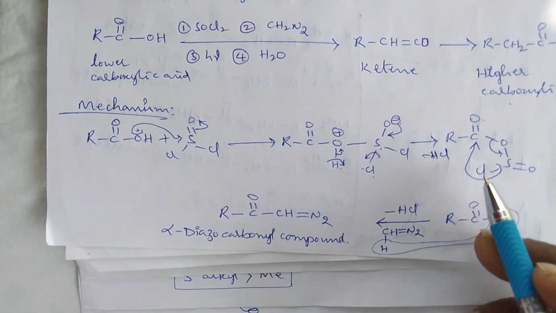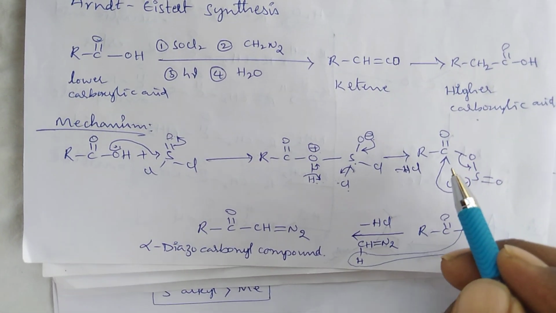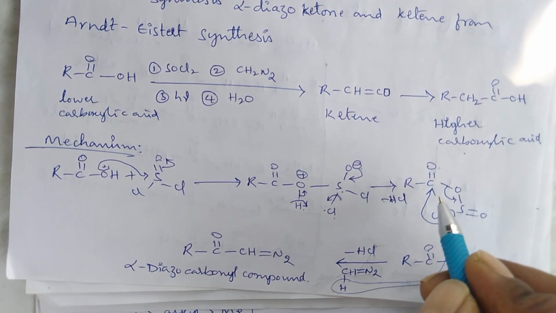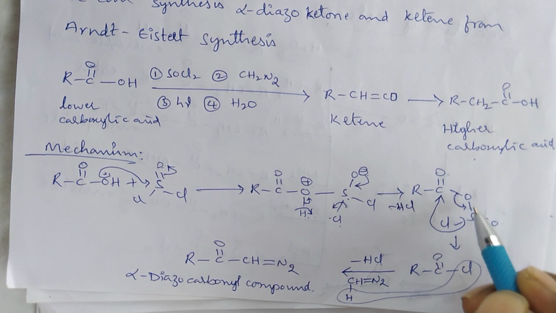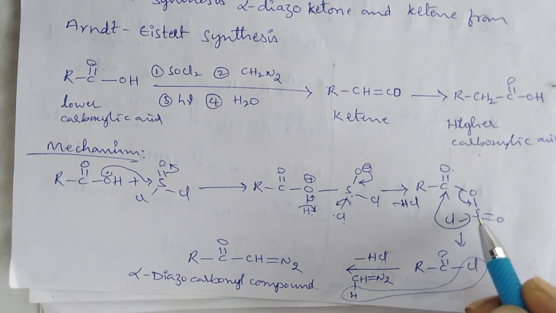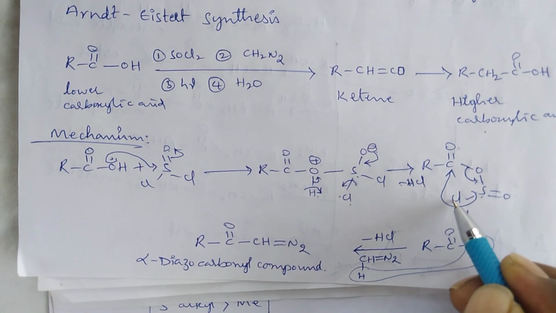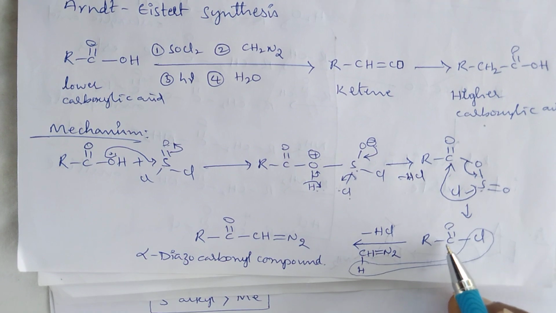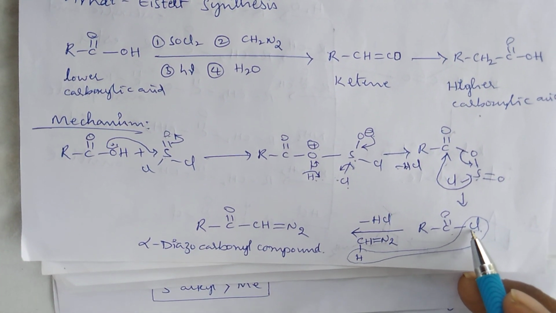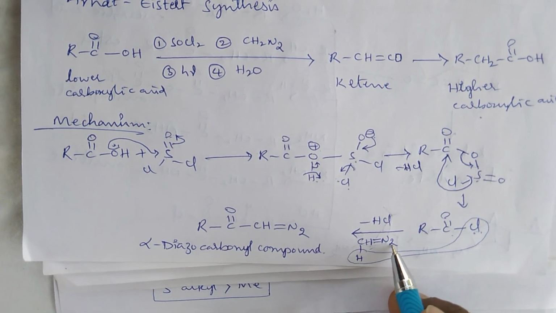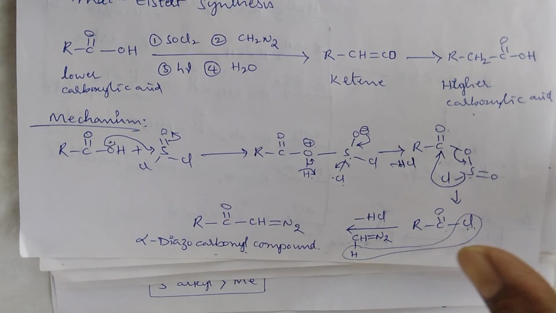Now the intramolecular nucleophilic substitution takes place. First this bond pair electron shifts between oxygen and sulfur, and due to the high valency of the sulfur center, it releases Cl-, which is attacked by this carbon center and produces RC double bond O with Cl, that is the acid chloride. When this acid chloride reacts with diazomethane, it produces an alpha diazocarbonyl compound.